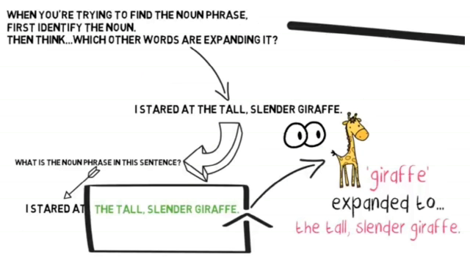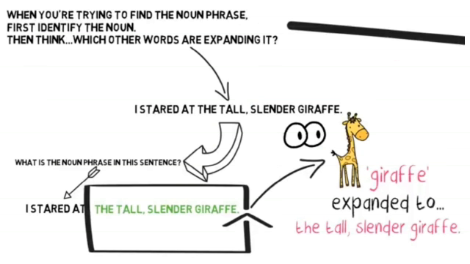When you are trying to find the noun phrase, first identify the noun, then think which other words are expanding it. If you find your noun, now you have to look at which words expand this noun. I stared at the tall, slender giraffe. Now, two things are added to giraffe: first tall, then slender, then giraffe.